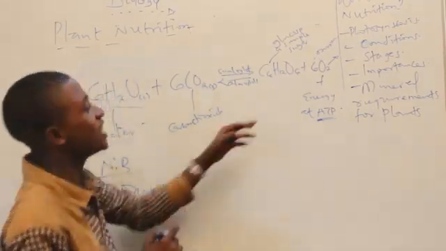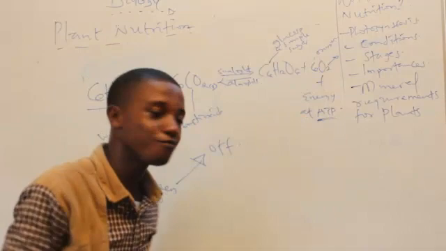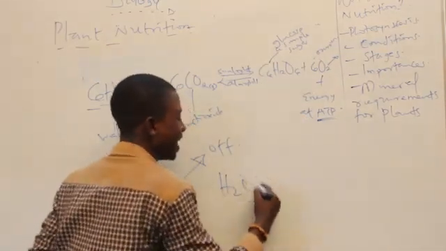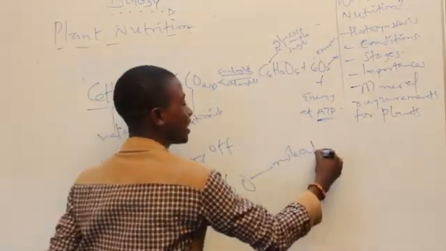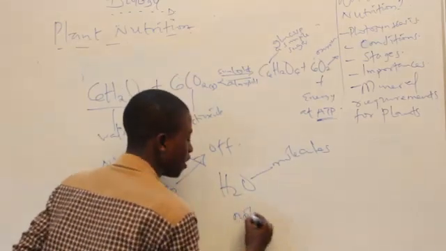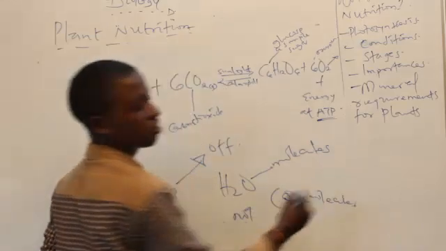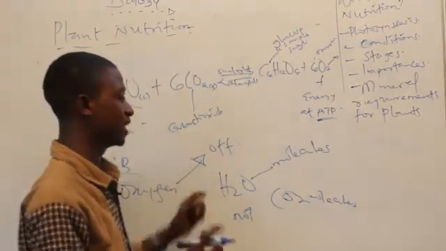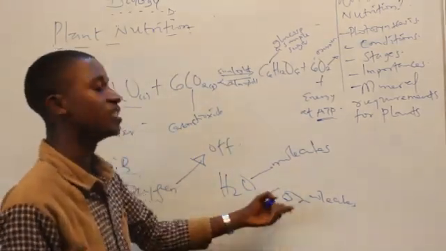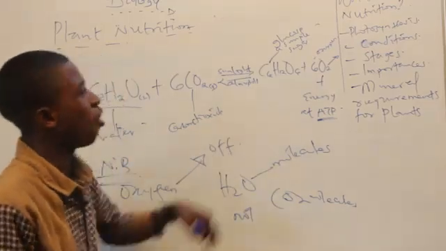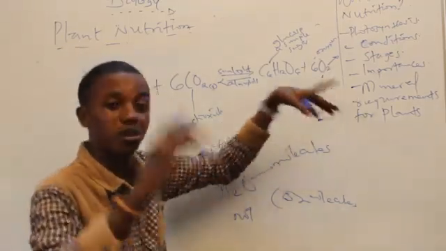Are you with me? So this oxygen is gotten from water molecules and not from carbon dioxide molecules, because I actually showed you here clearly that CO2 was only made use of in the dark phase. Are you with me?